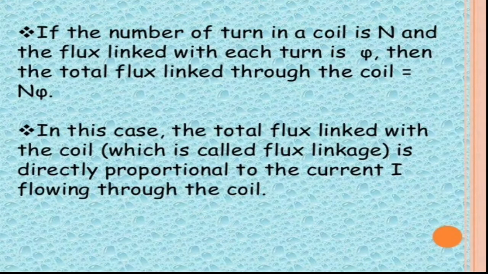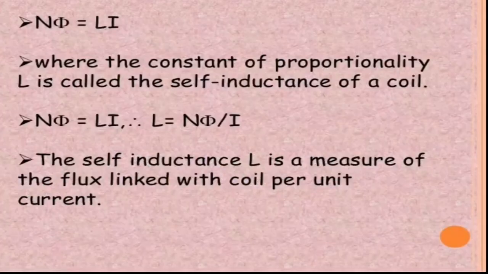Now, if the number of turns in a coil is N and the flux linked with each turn is phi, then the total flux linked with the coil is N into phi. In this case, the total flux linked with the coil, which is also called flux linkage, is directly proportional to the current I flowing through the coil.